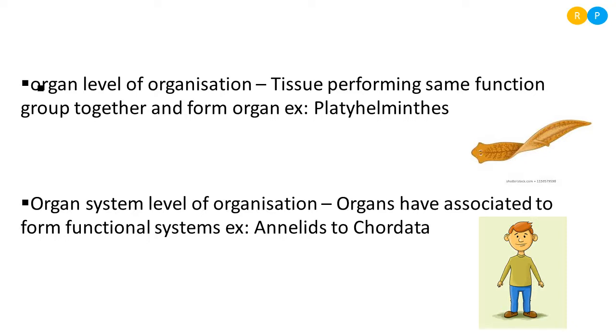Clear, right? So we have studied one of the bases of classification, that is levels of organization. How many levels have we seen? One level is the cellular level of organization. It is considered a primitive level of organization because it is seen in primitive animals. Next to that, we studied tissue level of organization. There the animal body is made of different types of tissues to perform function. Next to the tissue level, we have seen organ level of organization. Here the animals consist of some organs in their body to perform some of the functions.